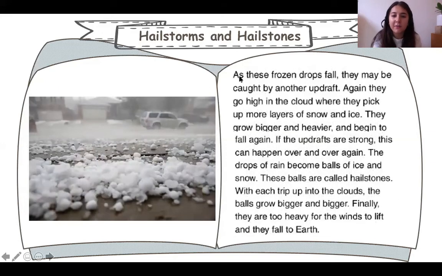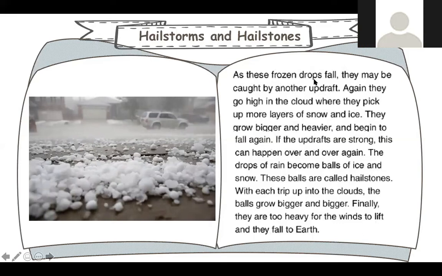Okay, who can read from as to again, the first again? As these frozen drops fall, they may be caught by another updraft. Again, they go so high in the cloud where they pick up more layers of snow and ice. They grow bigger and heavier and begin to fall again.